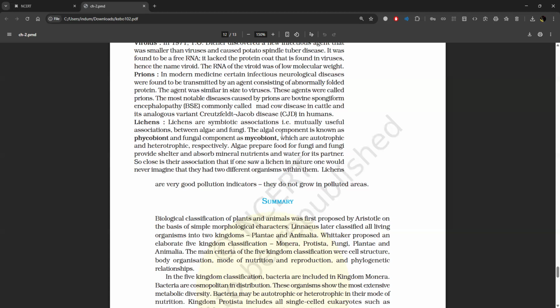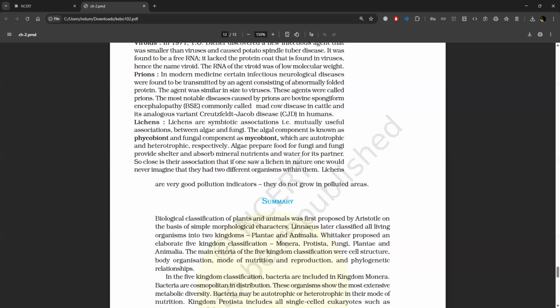Lichens. Lichens are symbiotic associations, that is, mutually useful associations between algae and fungi. The algal component is known as phycobiont and the fungal component as mycobiont, which are autotrophic and heterotrophic, respectively. Algae prepare food for fungi, and fungi provide shelter and absorb mineral nutrients and water for their partner. So close is the association that if one saw a lichen in nature, one would never imagine that it had two different organisms within it.